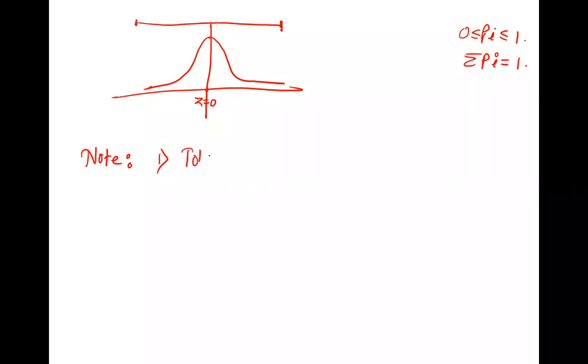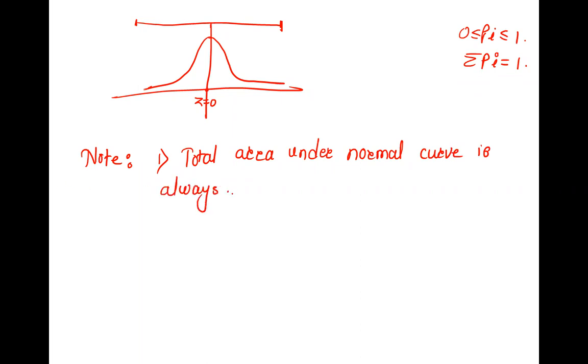So the total area under the normal curve is what? 1. Area is nothing but the total probability, and the total probability for the distribution is always 1. So the total area in this case is also 1, from this to this where your curve is.